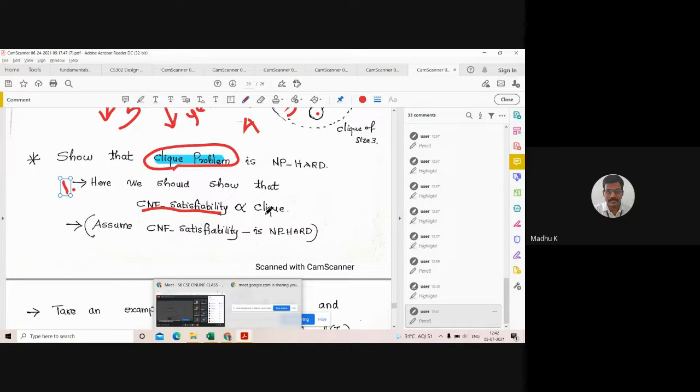Assume that CNF satisfiability is NP hard. Already in the previous class I told you CNF satisfiability is the reference problem we are considering. It is a very difficult problem. It is always an NP hard problem, already proved. So we will assume CNF satisfiability is NP hard.